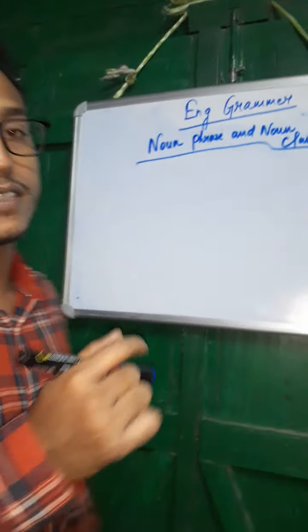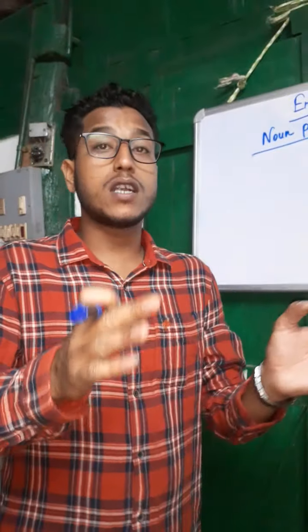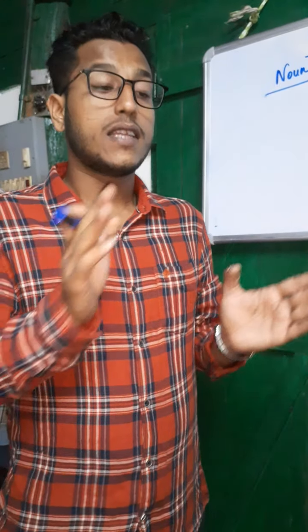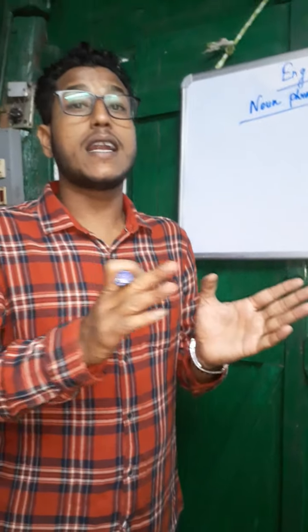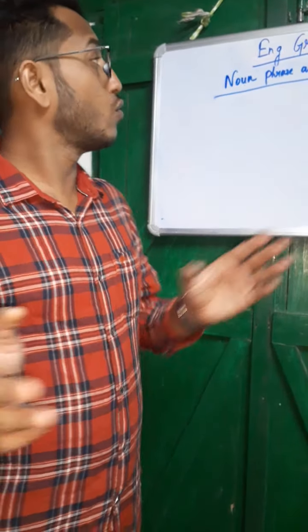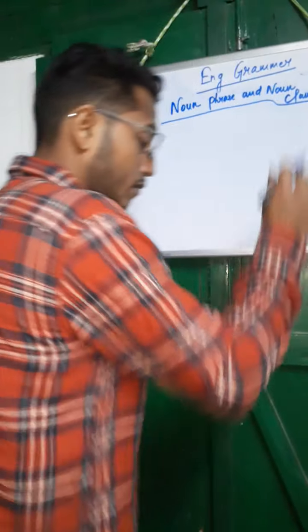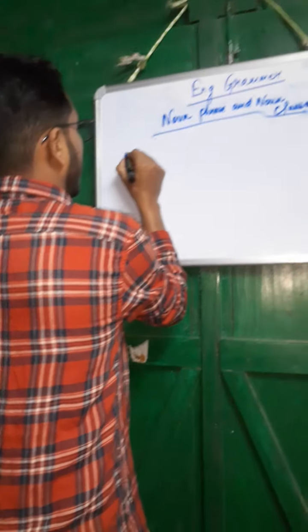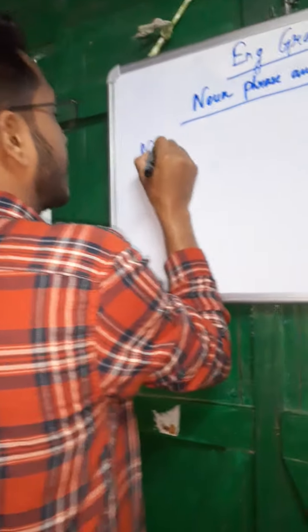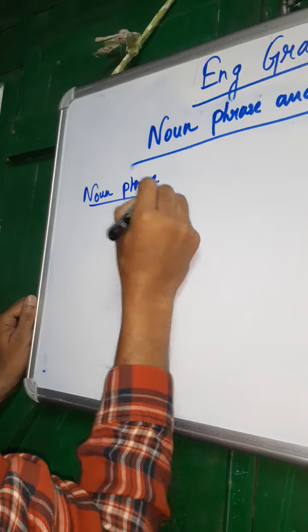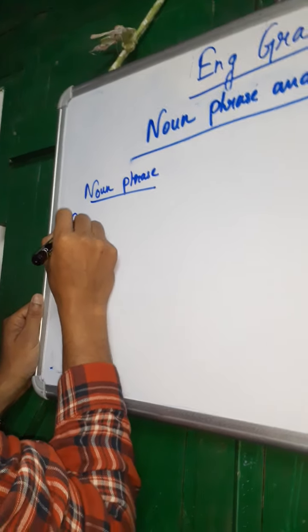What is the noun phrase? Noun phrase is the group of words that does the work of a noun. In the previous class I told you that a noun phrase is a group of words that does the work of a noun. So I will do it with the help of an example. Noun phrase. Example. The boy.